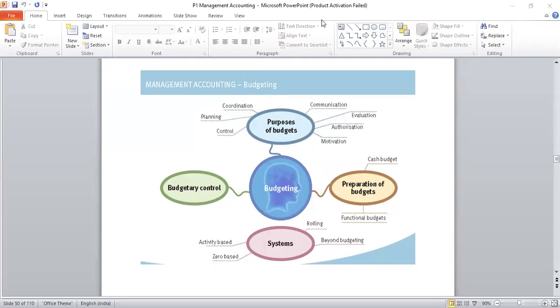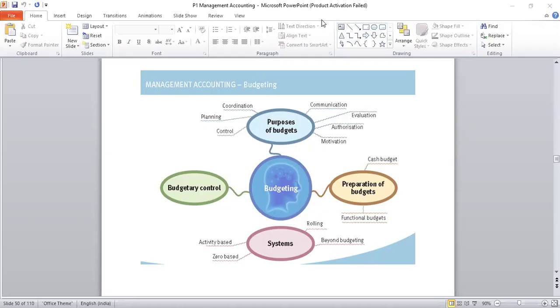It is basically a plan for the future, but the plan is presented in financial nature. So that is a budget. In simple terms, in one line, it's called a financial plan, which talks about estimation of revenues, expenses, assets, liabilities, the transactions for the future.